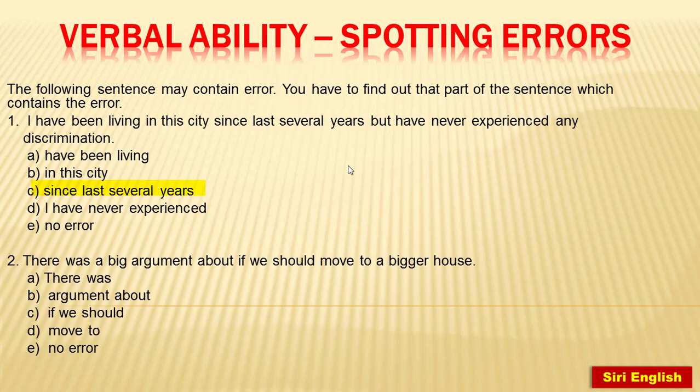Actually it should be whether we should. After preposition, we cannot use if clause. Instead, we should use whether. If is used when the sentence is conditional. Whether is used when the sentence is discussing a choice or two alternatives. The whether is used after prepositions. So here option C is error.